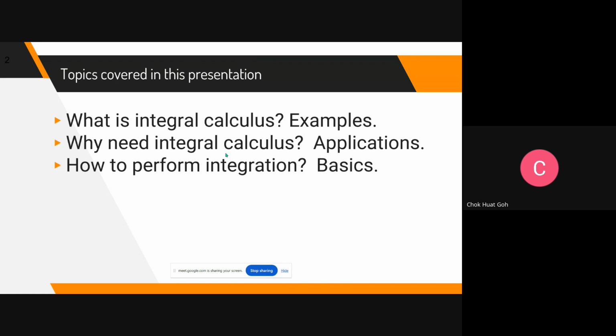Of course, we need it because we want to apply it in different fields, especially engineering. There are a lot of applications involving integral calculus and differential calculus also, of course. Some simple applications will be shown, and then finally we will see how to perform some basic integration, so that you can see that sometimes you really need to learn the techniques in order to apply it in a real life scenario. So these are the topics covered in this presentation.